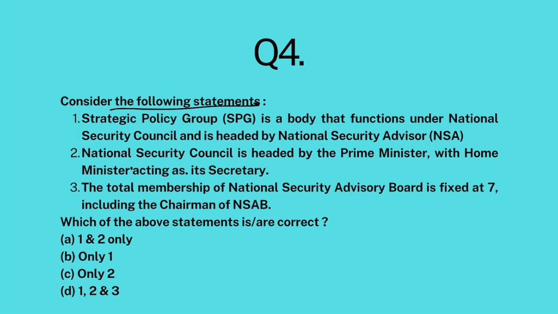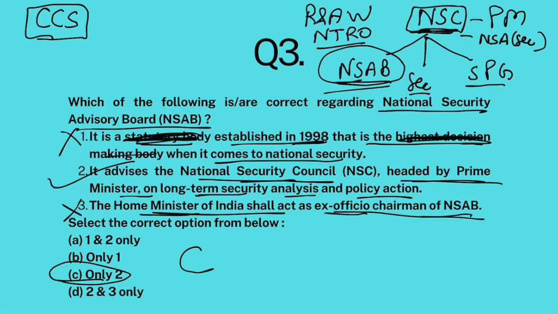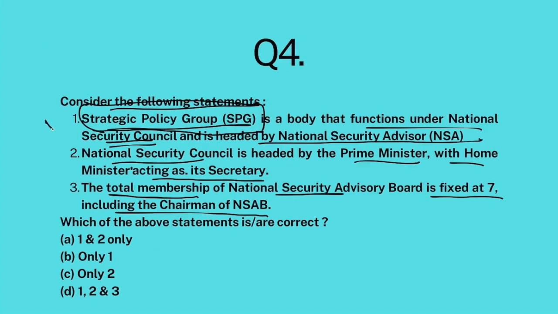Consider the following statements. Strategic Policy Group is a body that functions under National Security Council and is headed by National Security Advisor. National Security Council is headed by Prime Minister with Home Minister acting as its secretary. The total membership of National Security Advisory Board is fixed at 7, including the chairman of NSAB. So I just told you Strategic Policy Group is a body that functions under NSC. As you can see, Strategic Policy Group functions under National Security Council and it is headed by National Security Advisor. So first statement is correct.